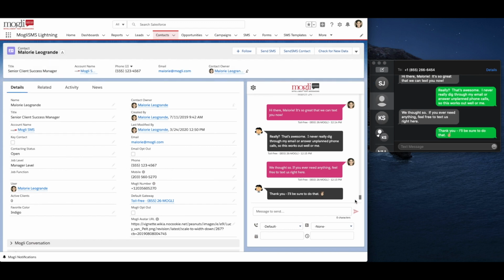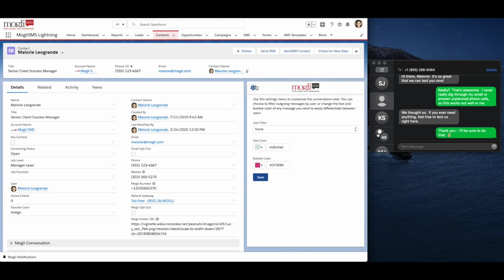Here's where you'll find the last 300 incoming and outgoing texts to and from this contact. Outgoing messages will contain the image associated with the user detail record of the user sending the message. If no image is associated with that user, the user's initials will appear instead. Beneath each message, you'll notice the gateway used as well as the time the message was sent or received. If multiple users are engaging with this contact, we'll have the option of filtering the messages that appear in conversation view by clicking into this gear icon and selecting a user.